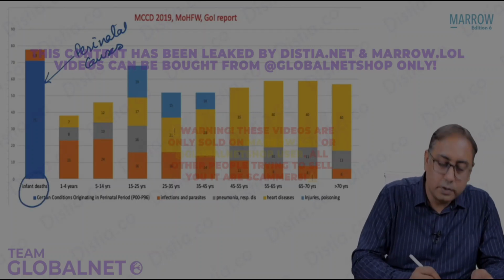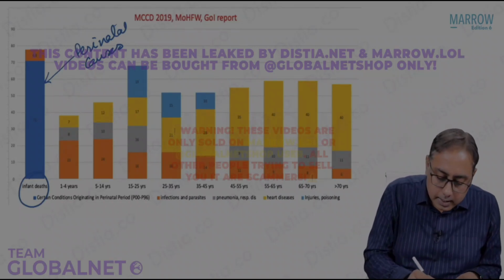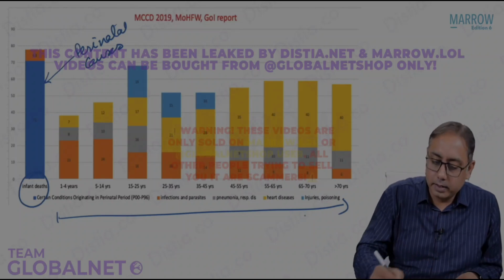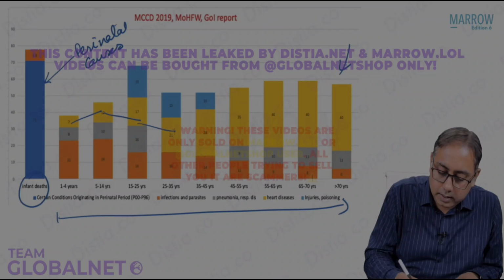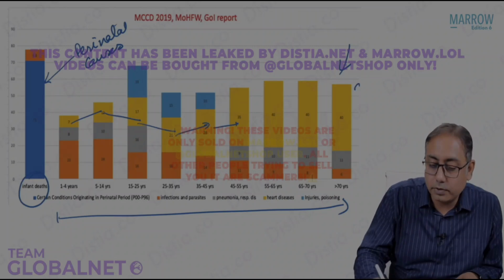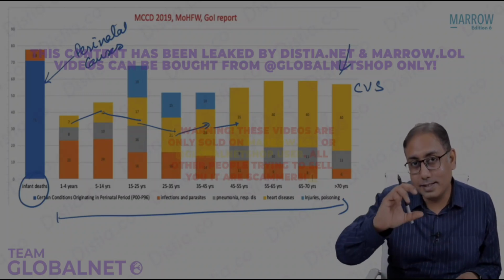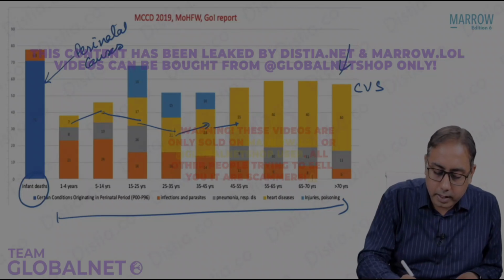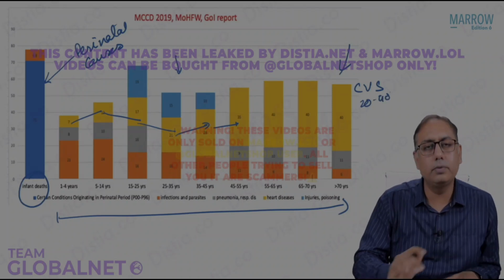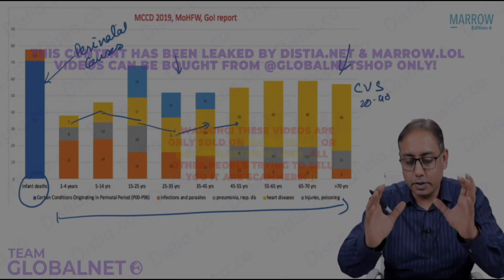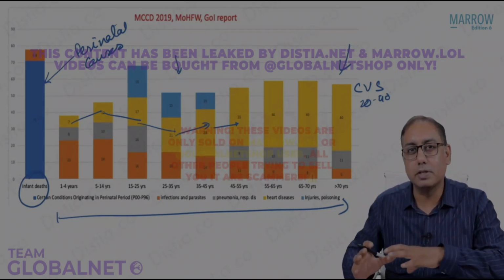If you talk about the first column, that is the infant deaths, the majority of deaths are because of the perinatal causes. As the child grows forward, can you see that the yellow colors have started increasing in size? Appreciate that yellow is for the cardiovascular diseases. As the child moves forward, the cardiovascular problems increase, and after the age of 25 years, you can see that the cardiovascular morbidity is 20 to 40%. You can generally remember that out of all the deaths which happen after the age of 25 years, 20 to 40% are because of cardiovascular deaths.